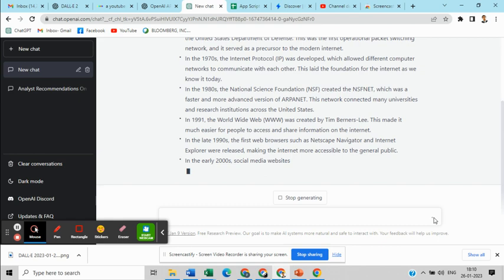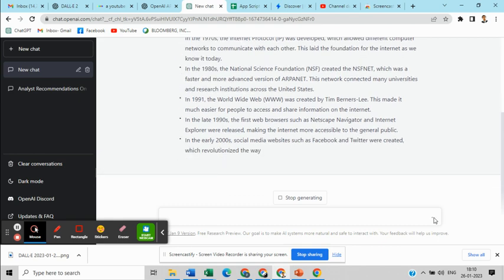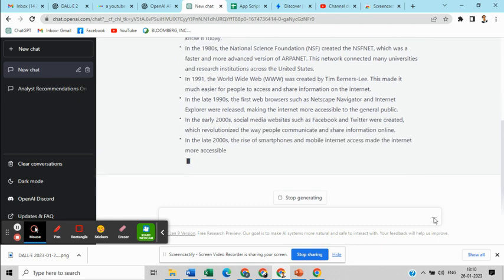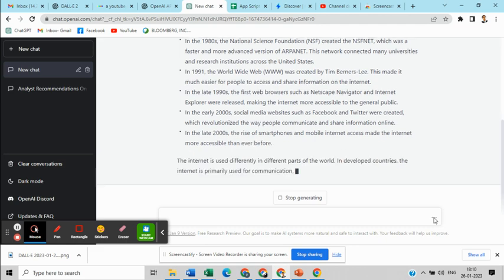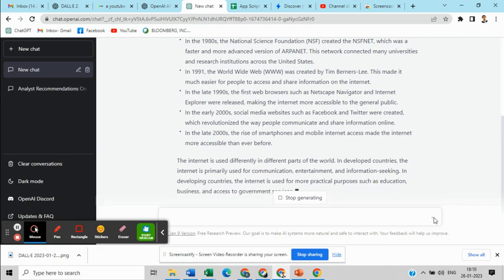It is giving us some insight into how the internet was formed, ARPANET, the World Wide Web, the role that Tim Berners-Lee played in its formation, then the first browser, the Netscape Navigator, then how Facebook and Twitter came in and revolutionized the internet, and how the rise of smartphones and internet is actually powering the growth of the internet across the world.